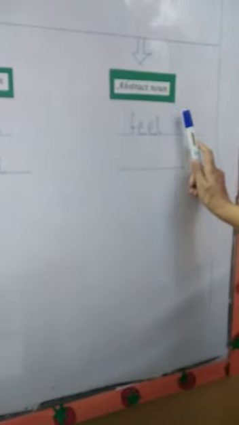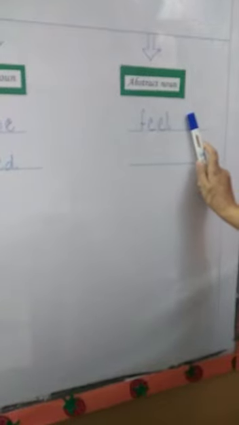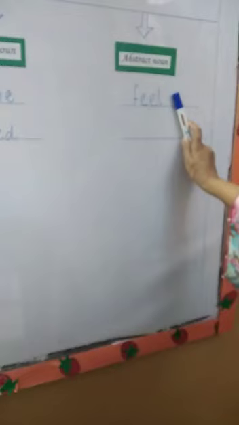Abstract nouns are feelings, ideas and concepts. We can feel abstract nouns but we cannot see them or touch them. Like if someone is happy, you can feel their happiness but you cannot see it. So happiness, anger, health, these nouns are called abstract nouns.